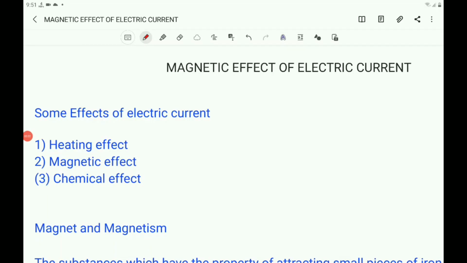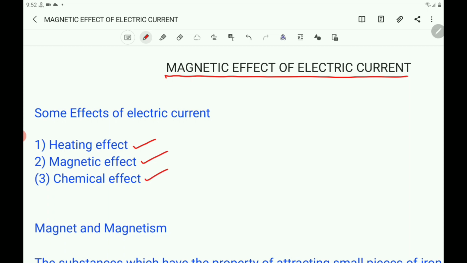Children, now let us start the new chapter, Magnetic Effect of Electric Current. What is that? There are many effects of electric current. Some of them are heating effect of electric current, magnetic effect of electric current, chemical effect of electric current, etc.